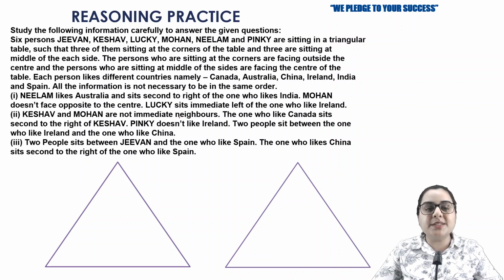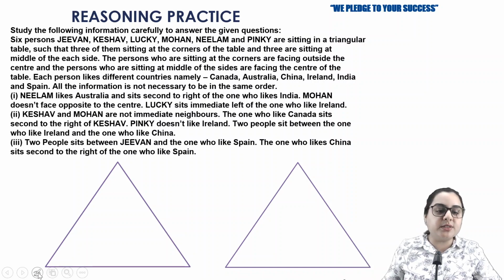So here you have six persons, and their names are given. They are sitting at a triangular table such that three of them are sitting at the corners of the table and three are sitting at the middle of each side. One more thing: the persons sitting at the corners are facing outside, away from the center, and the persons sitting at the middle of the sides are facing the center of the table.